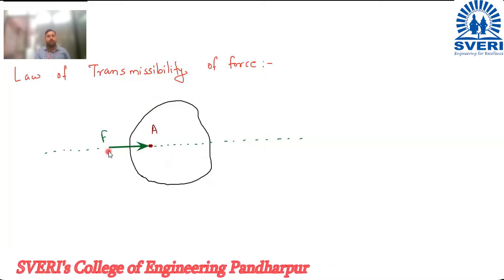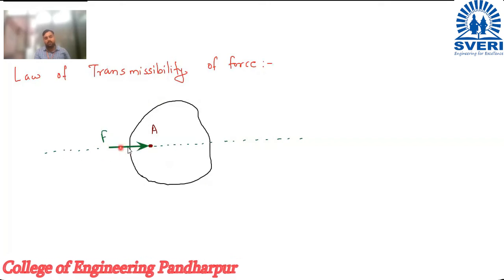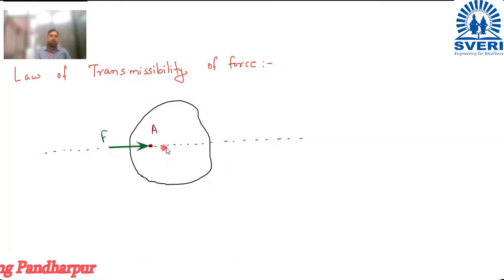On point A, force F is acting, and this is the line of action of the force. And this point A is within a body. This body is called a rigid body. This is a rigid body of arbitrary shape.